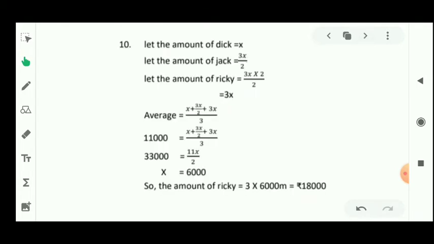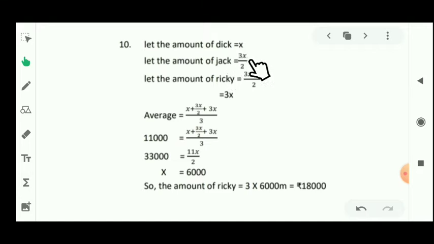Let's see the solution. Firstly we have to let the amount of Dick, because it is not given in the question, so we will let it be x. So what will be the amount of Jack? It will be 3x upon 2, because Jack's amount is 1/2 times more than Dick's.